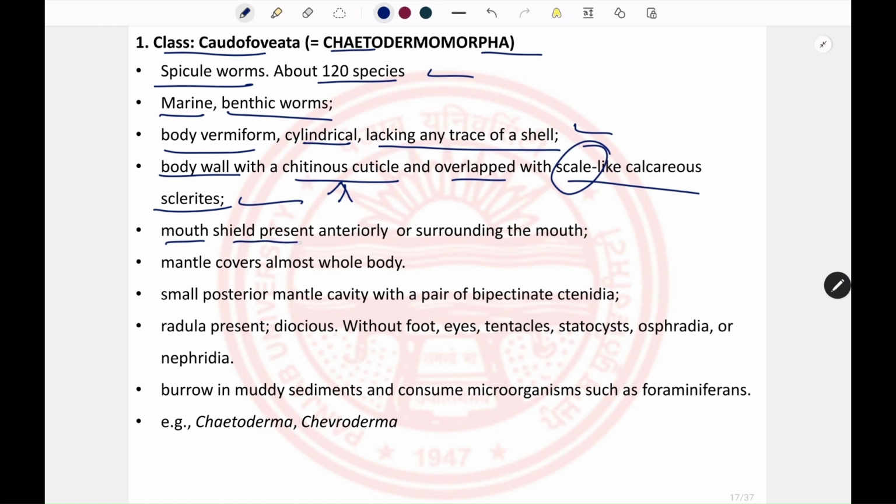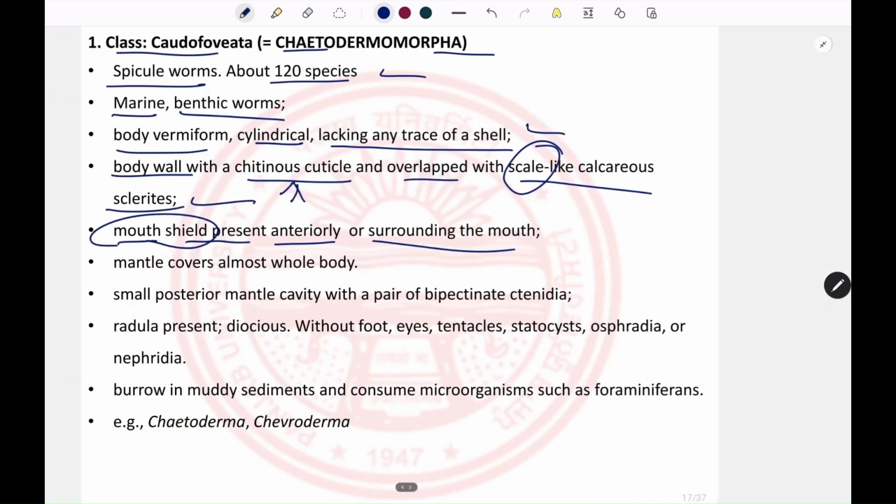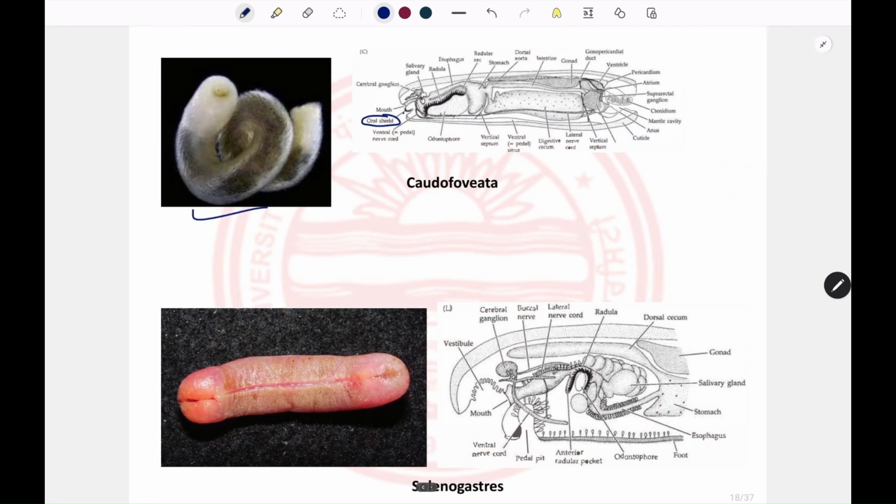The mouth is shielded. An oral shield is present at the anterior end of the body, surrounding the mouth. Like you can see here, this is the Caudofoveata, with the oral shield near the mouth. And the mantle covers almost the whole of the body. The mantle is present over the whole body except at the posterior end, where it forms the mantle cavity.